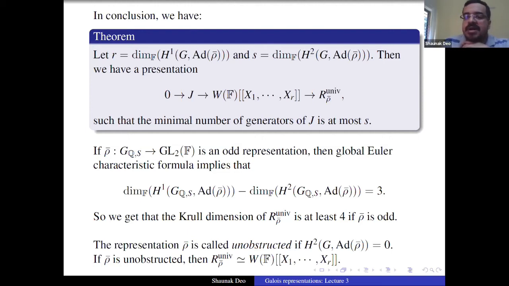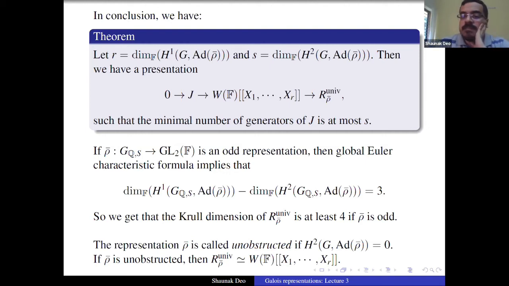So a natural question to ask is, okay, this is great, but does this occur in nature? Does this happen in practice for the cases we are interested in? We already saw an unobstructed problem for characters, right? We said that if chi bar is a character of G_{Q,S} and S does not contain any prime which is 1 mod p, then the universal deformation ring is just a power series ring in one variable. So that's the first example of an unobstructed representation that we got.